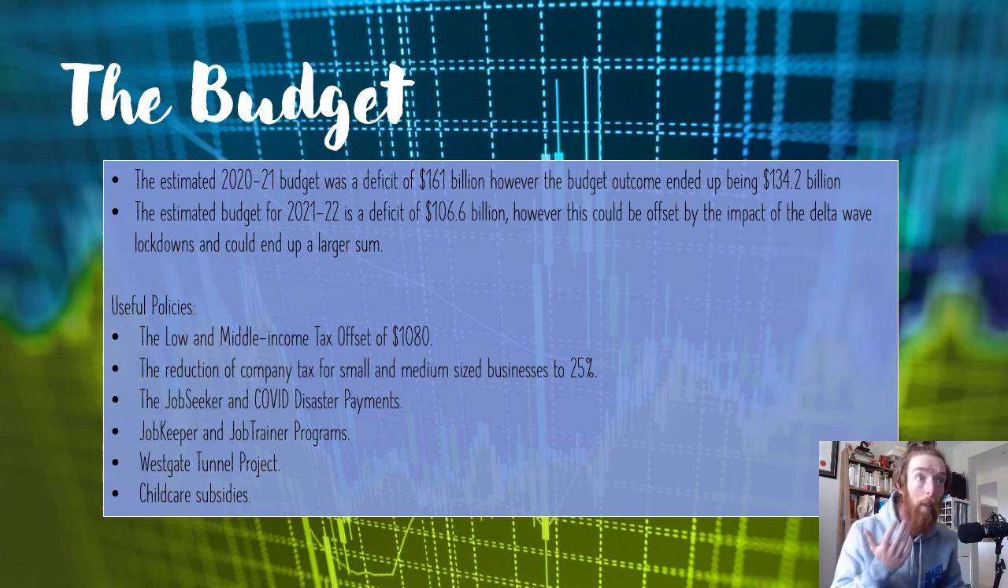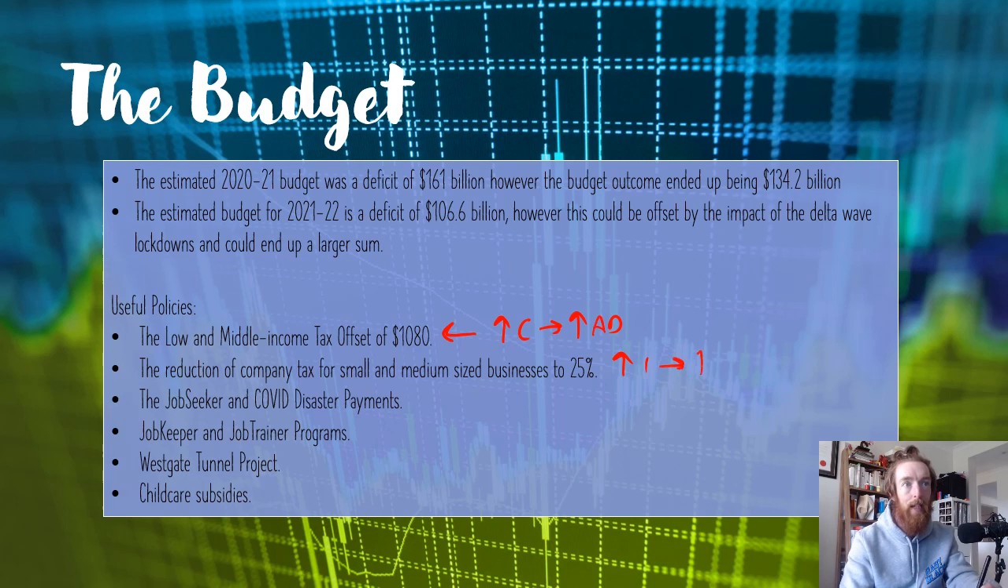So some useful policies to know for the end of year exam, and the ones that I think are the easiest to use, are the low and middle income tax offset of $1,080. This is really great for saying increased private consumption spending in AD and therefore increased aggregate demand. The reduction in company tax for small and medium businesses is great for increased investment spending and therefore increased aggregate demand. And these just flow on to all the goals. So JobSeeker and COVID disaster payments just go straight into increased consumption spending, increased aggregate demand.